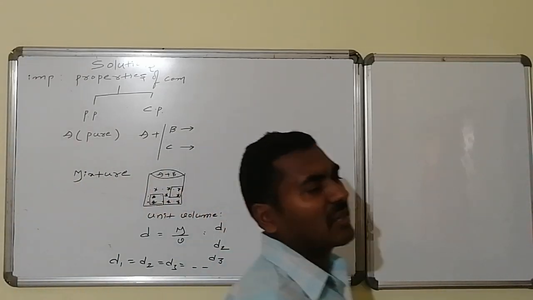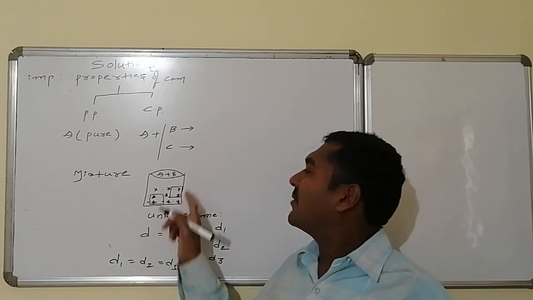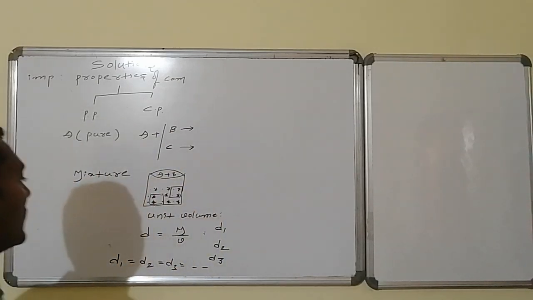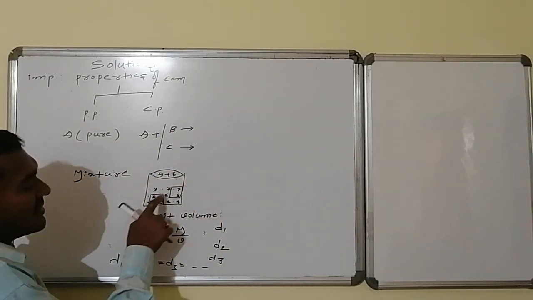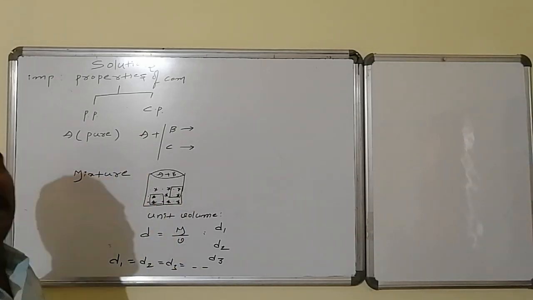So therefore, mixtures are maintaining a particular density wherever you calculate the density by taking a fixed volume of substance from here, the same volume of substance here, from bottom, from top, from mid, everywhere.